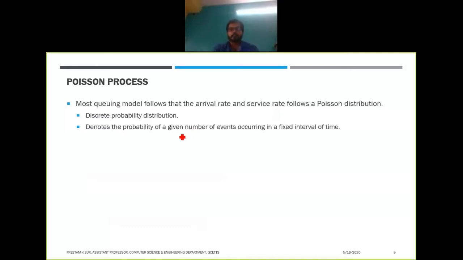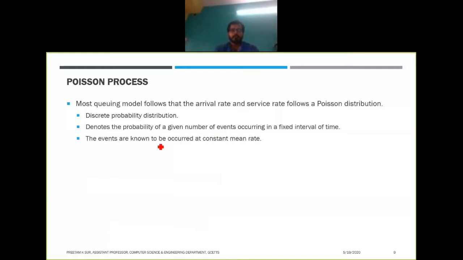So this is what we are trying to find out: the probability that a given number of events occur, like the probability that n arrivals occurred in a time duration t. So that is the kind of thing we are going to do. In Poisson we have this kind of distribution, which denotes the probability of a given number of events occurring in a fixed interval of time.